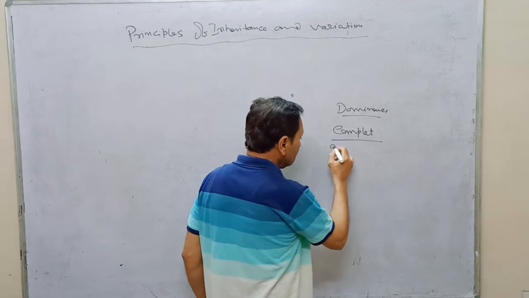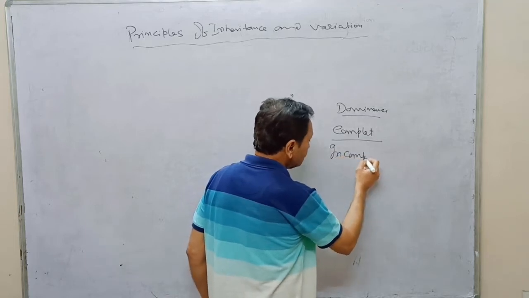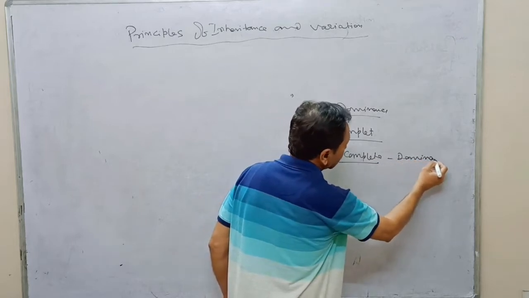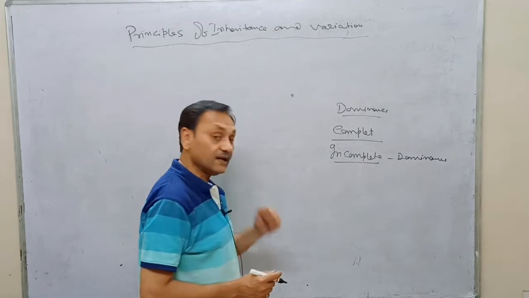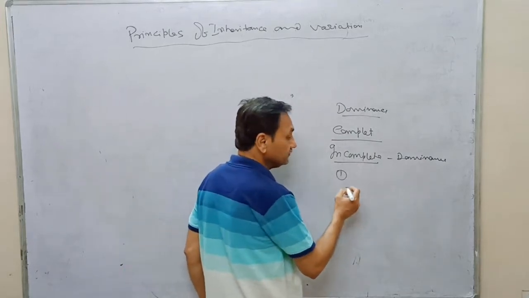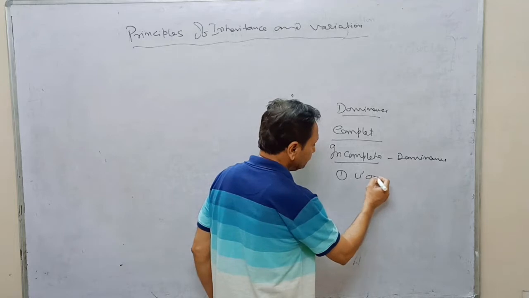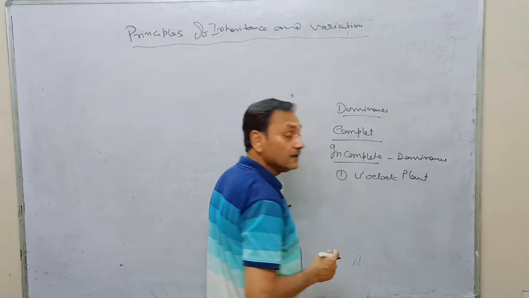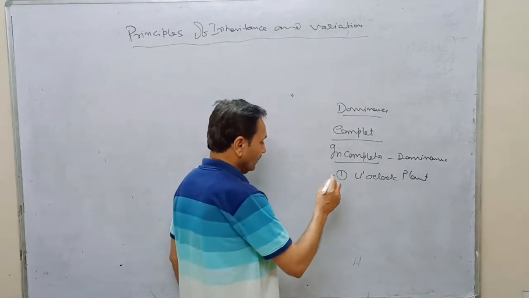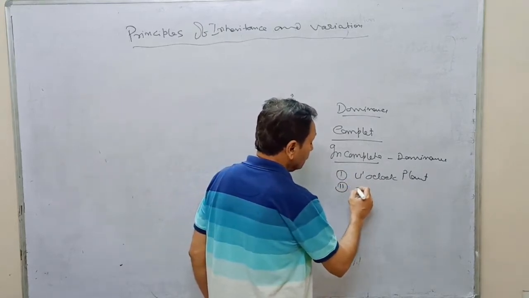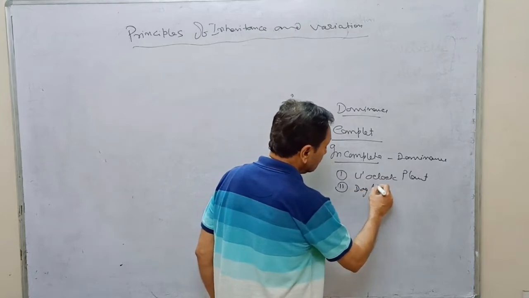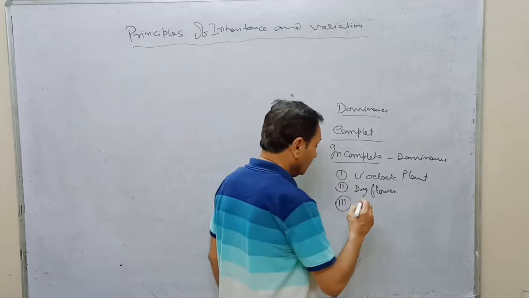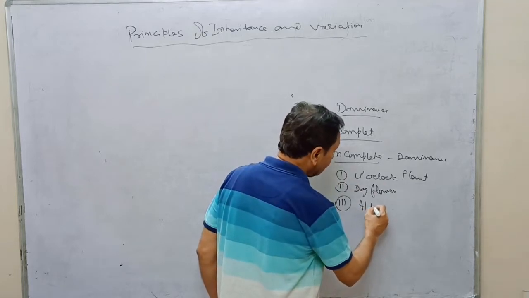And we have discussed incomplete dominance with the help of three different examples. Number one, that is four o'clock plant, called Mirabilis jalapa, that is dog flower. And in case of animal, that is Andalusian fowl.